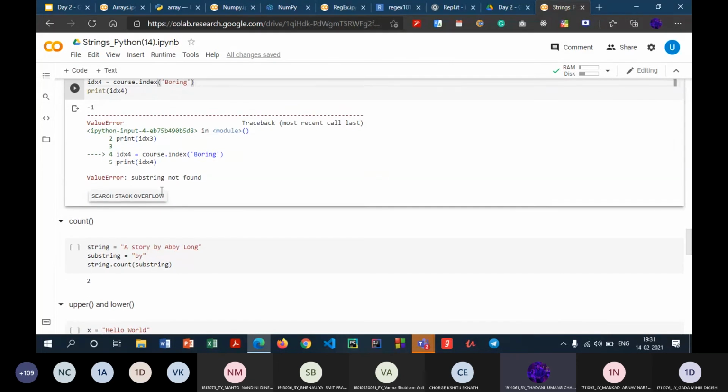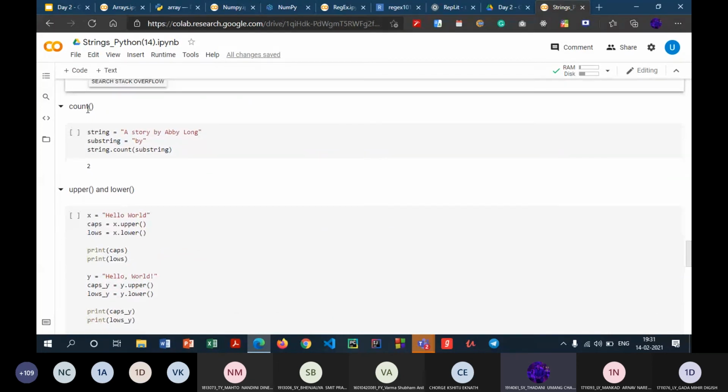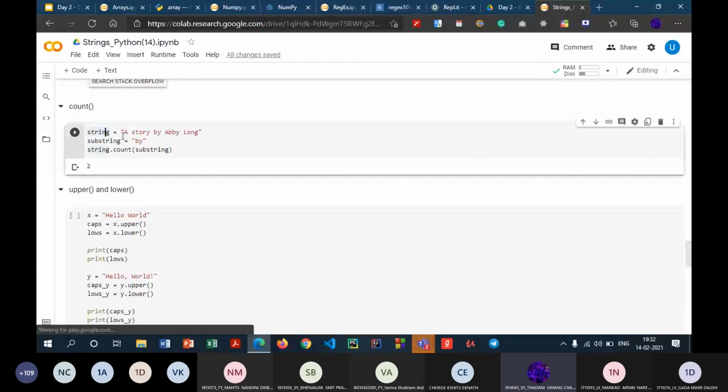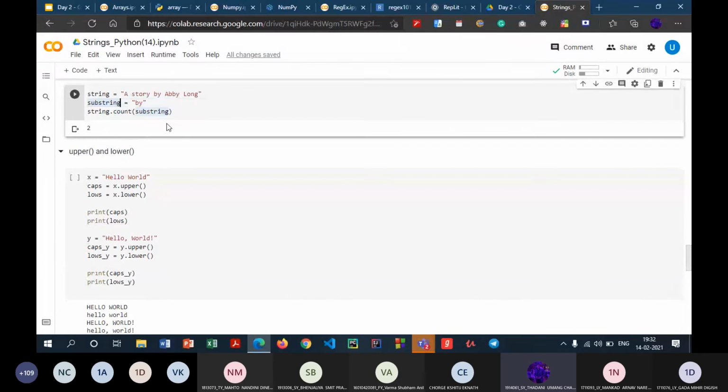Next, what we have over here is the count method, which basically counts the number of occurrences of a string, of a substring, of a character in the main string. So over here, I have the main string as a story by Abby Long, and I have the substring as by. So what I do is string dot count substring. Substring is by, and this is my main string. What this method will do is count the occurrence of this substring by in the main string. Over here, I can find two occurrences, by and one in every. So the output which I get is exactly 2.